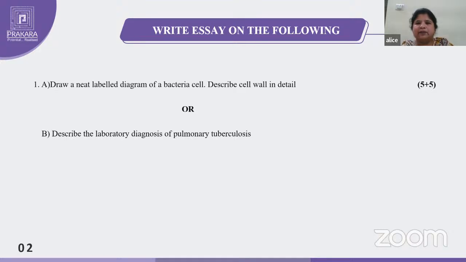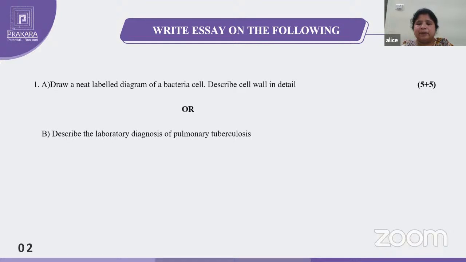So see the question marks and what the important points are, and write to that. For example, here the question is, describe the laboratory diagnosis of pulmonary tuberculosis. Which bacteria is that? Mycobacterium tuberculosis. What they asked is only the part of laboratory diagnosis, so you need not write all the morphology, culture, pathogenesis and all. You have to start with the laboratory diagnosis.